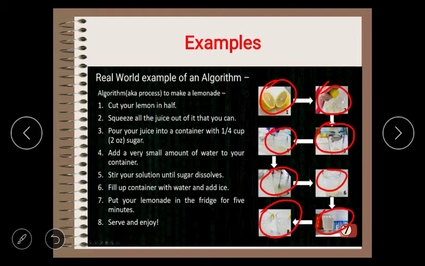As we know, an algorithm should have a finite set of instructions. Here in this algorithm we have 8 instructions, which are carried out in a specific order. So we cannot change the order. We cannot perform step 5 without completing steps 3 and 4, right?